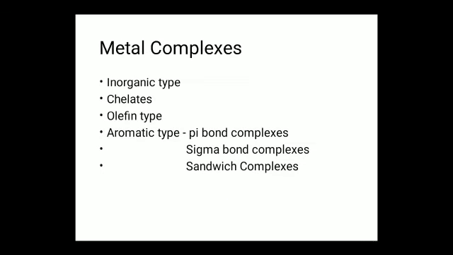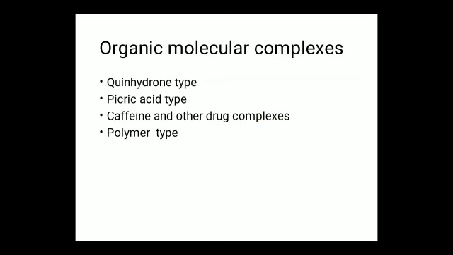Metal complexes are again classified into four types: inorganic metal complexes, chelates, olefin type, and aromatic type. Aromatic type metal complexes are classified into pi bond complexes, sigma bond complexes, and sandwich complexes.